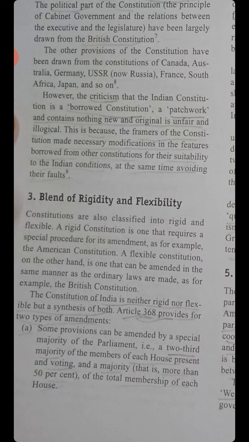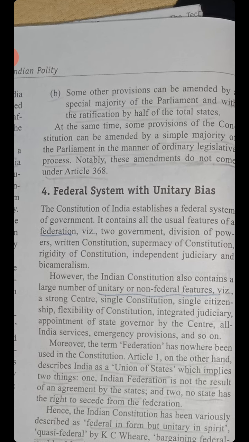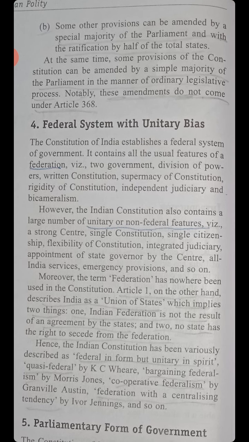Third point, blend of rigidity and flexibility. The Constitution of India is neither rigid nor flexible, but a synthesis of both. Article 368 provides for 2 types of amendments. First, some provisions can be amended by a special majority of the parliament, that is, a 2/3 majority of the members of each house present and voting, and a majority that is more than 50% of the total membership of each house. Second, some other provisions can be amended by a special majority of the parliament and with the ratification by half of the total states.